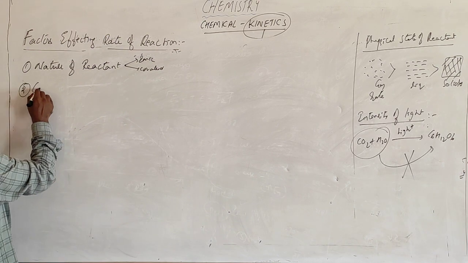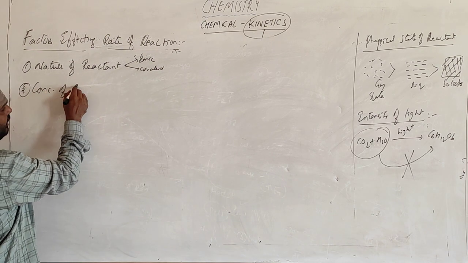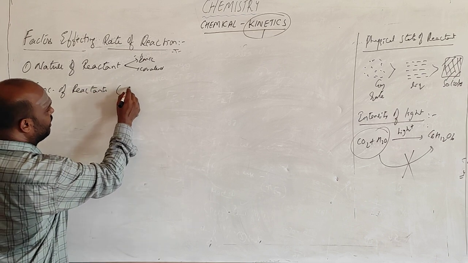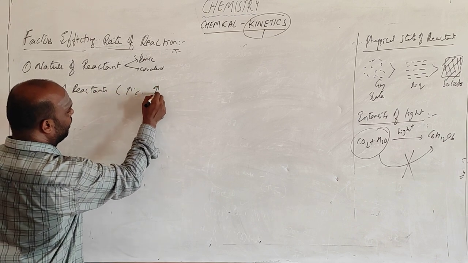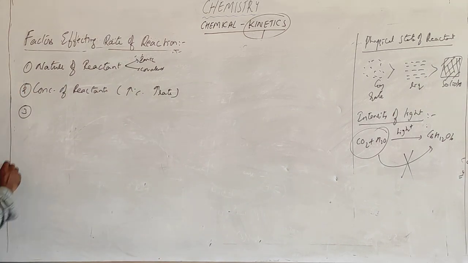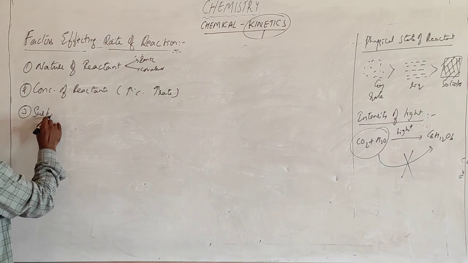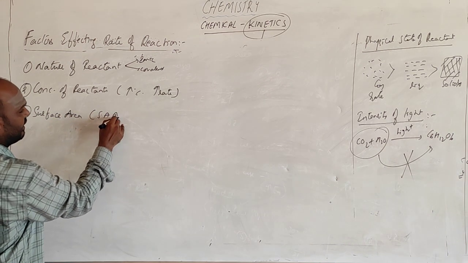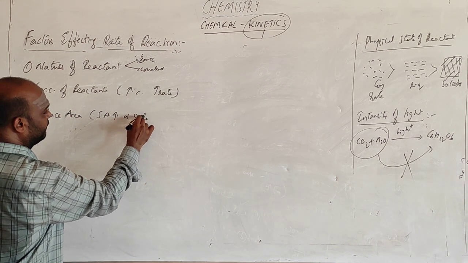Second, it is concentration of reactants. More concentration, more rate. Okay. Next, the third one, it is surface area. More surface area, more rate.